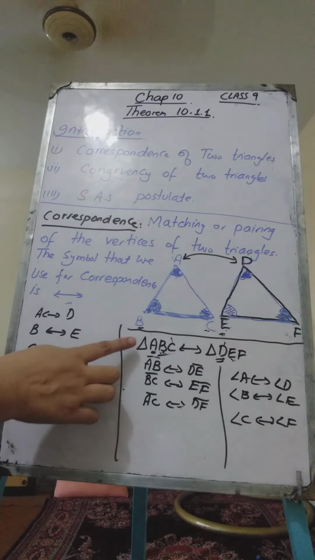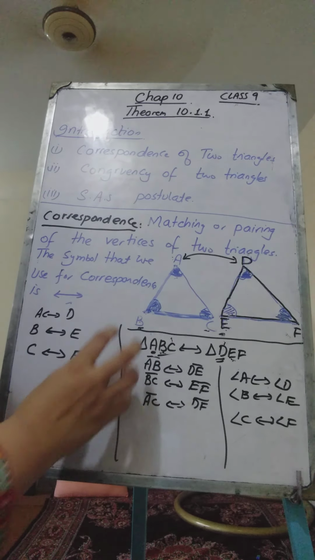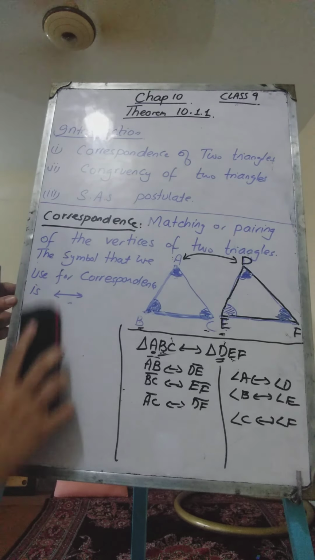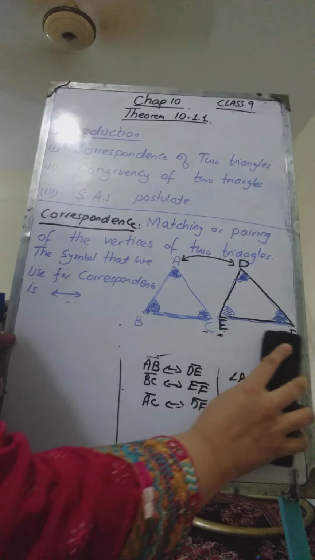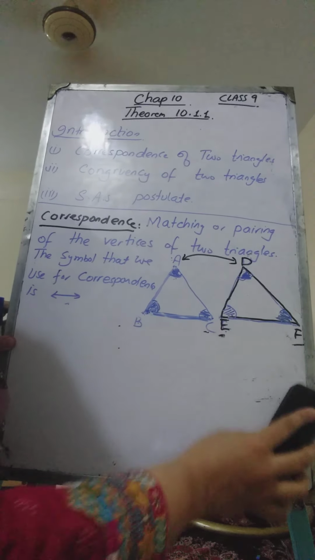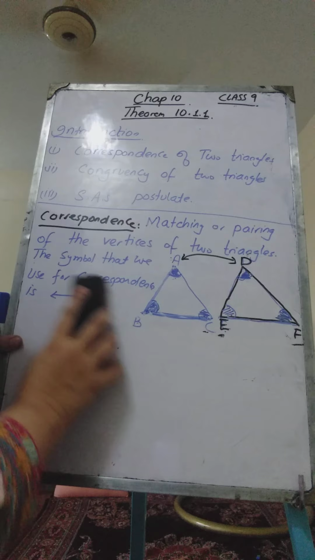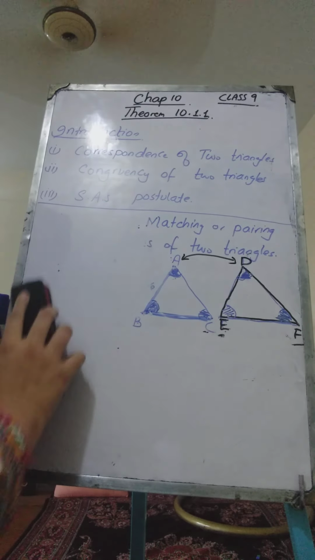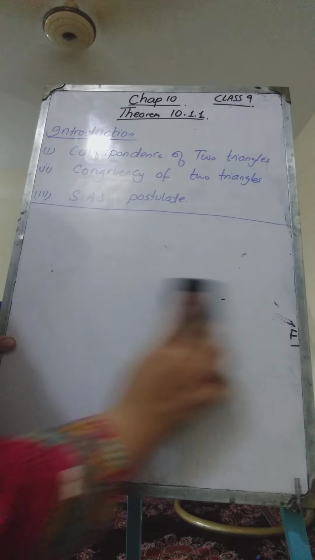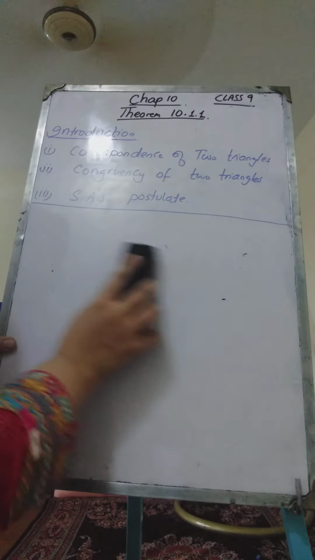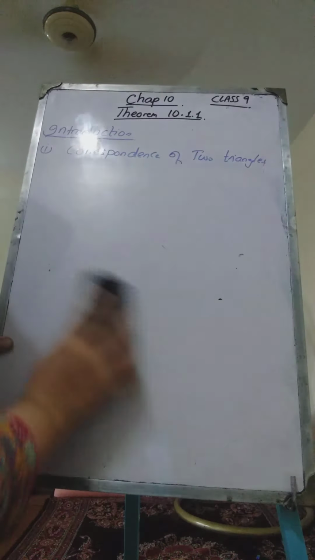Now this is one correspondence between these two triangles. There can be 6 possible correspondences between these two triangles.